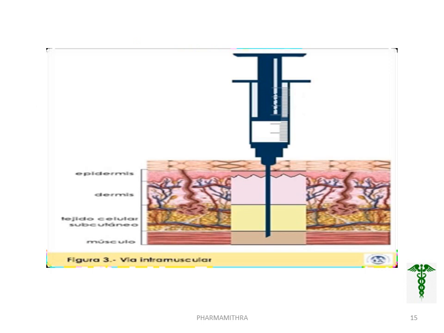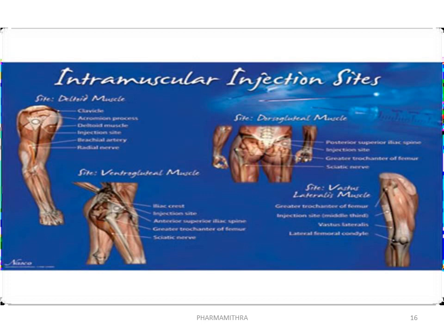This is a diagram showing the intramuscular route. Here we are administering to the muscle, that is following the path epidermis, dermis, subcutaneous. After that we are administering to this muscular region. Then these are the intramuscular injection sites. This is the deltoid muscle. This is the region we are administering. Then dorsogluteal muscle, vastus lateralis muscle, and finally the ventrogluteal muscle. These are the intramuscular injection sites.